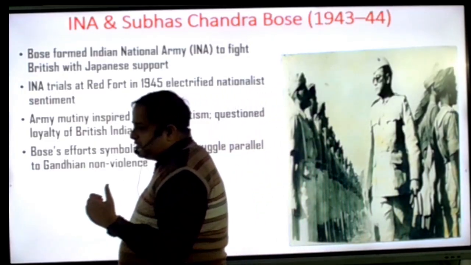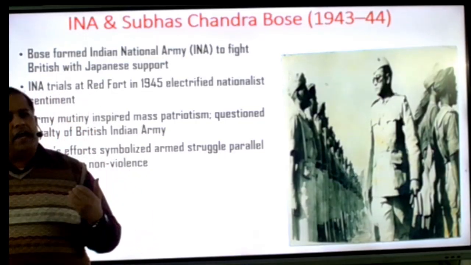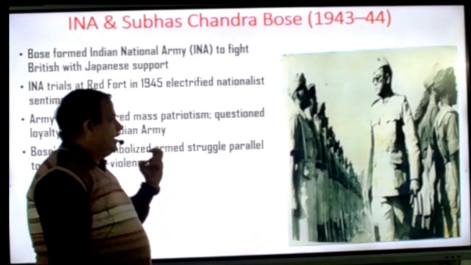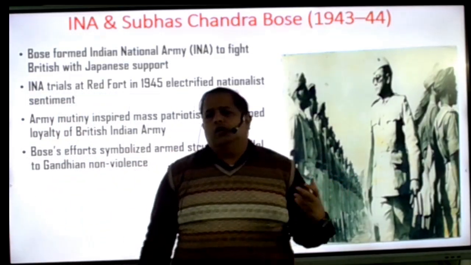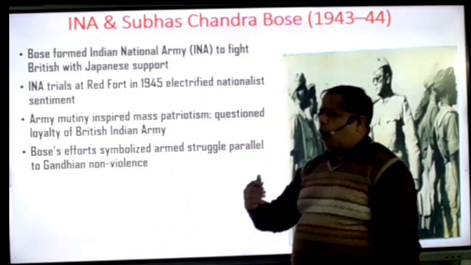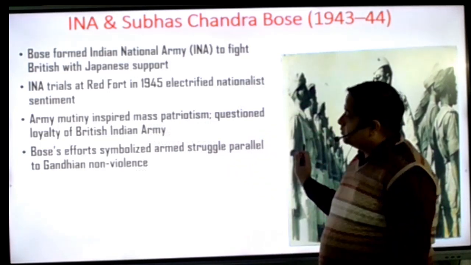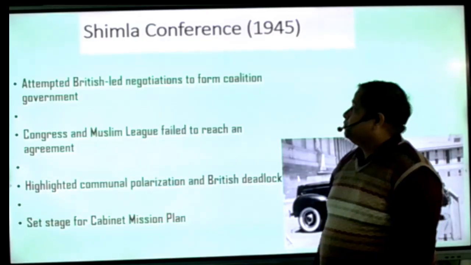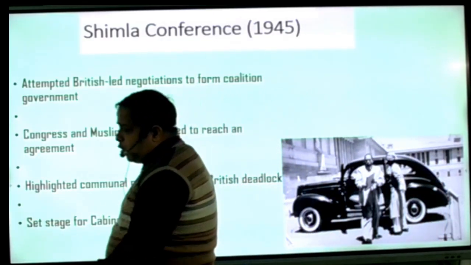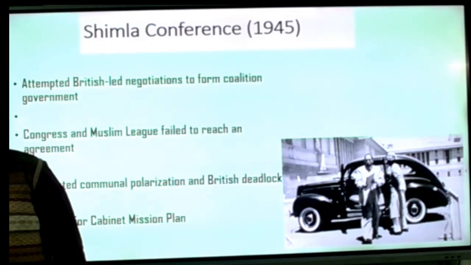So beta, on one side the Gandhian non-violence is going on, and on another side the INA was working. So this became a very historical moment for us, because the whole of India looked ready for independence. Okay, beta. When the Britishers saw that the whole of India stood against them and there was no option left, what did they want to do?